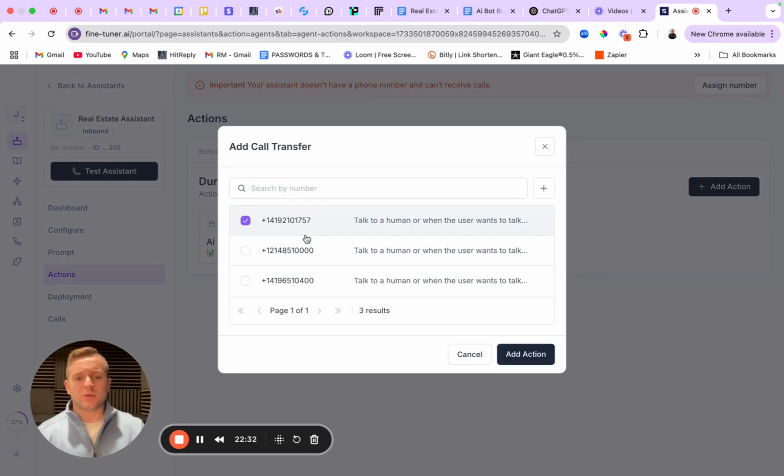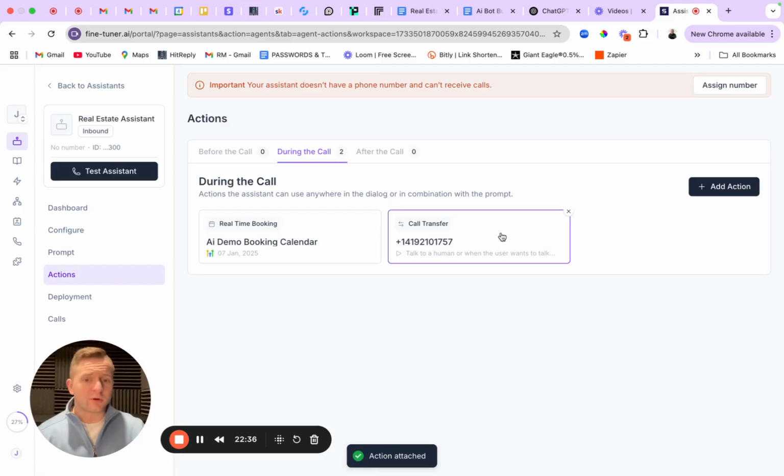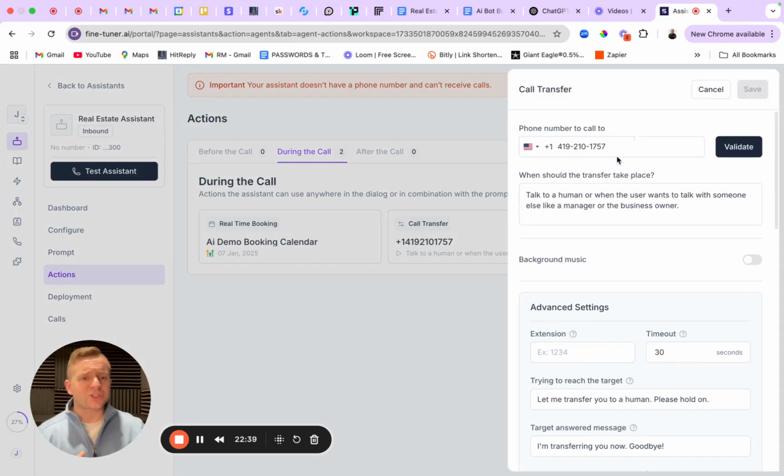I'll go ahead and use this one here. It's one of my default agency numbers. Okay, so you'll pick a phone number, and I'm going to actually go in and set this up. If you want to change the phone number, you can do this. It does have to be a real phone number, and it will try to validate it. So if you put in just 1, 2, 3, 4, 5, 6, 7, 8, 9, 10, 11, it's going to know it's not a real phone number. So, okay. Live call transfer.